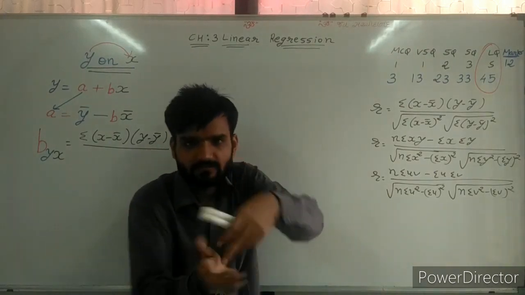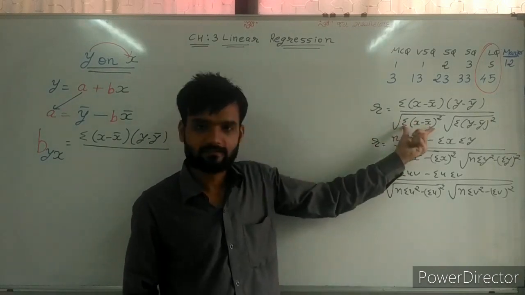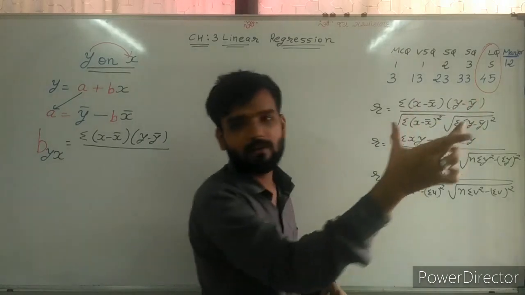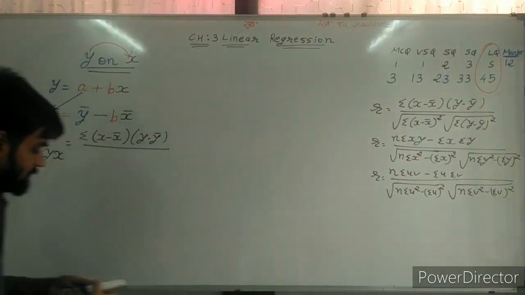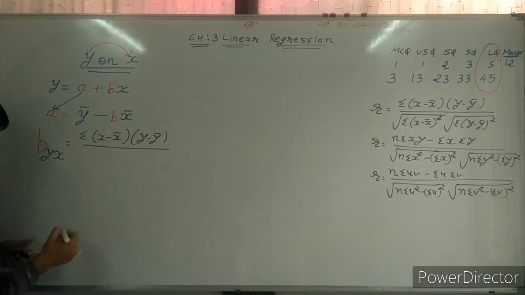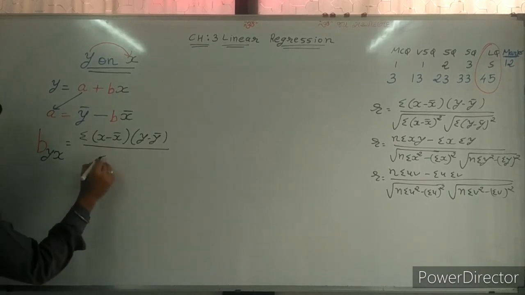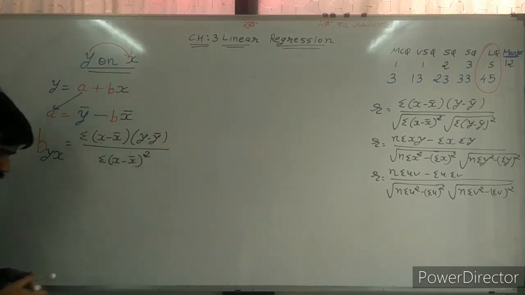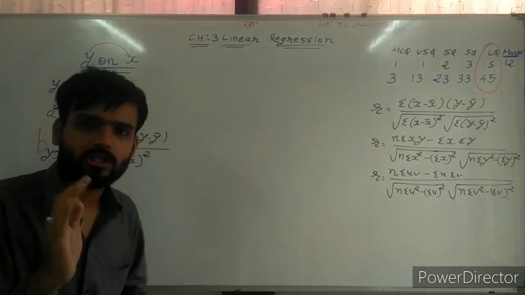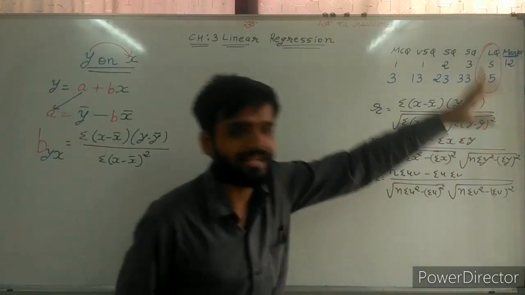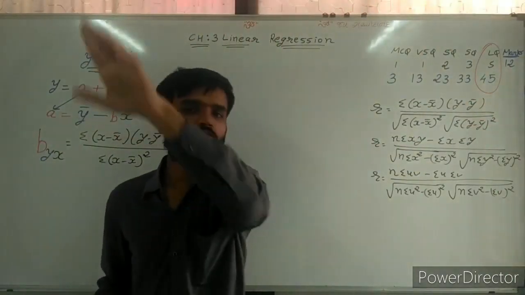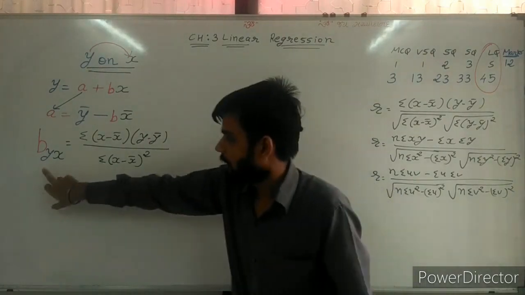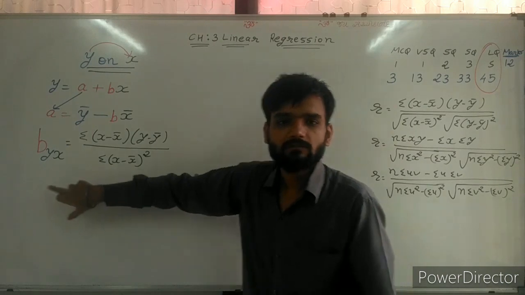Again, what is the base? So base is x because y depends on x. So sir, take only x value in denominator. So here I am taking sigma x minus x bar whole square. And most important thing, sir, don't write root sign. Cancel the root sign. Now this is the formula of B.